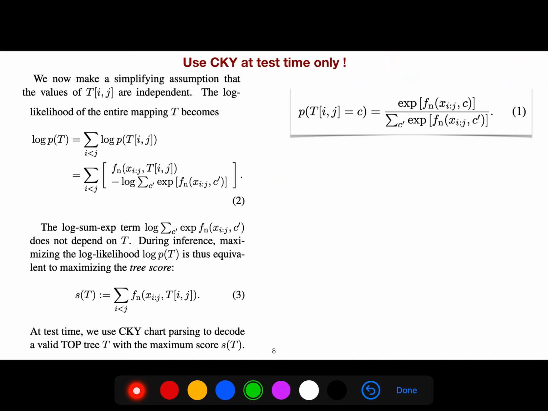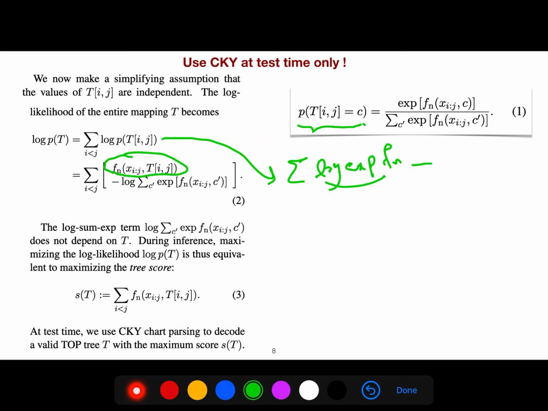After we have finished training, because now we have this sum of log, what is the sum of log? Sum of log of probability of t. We know that probability of t equal to c is equal to that. So log of exponential f_n, this cancels, so f_n remains. But here we cannot omit the rest because it's a summation. We cannot say that log of summation of exponential cancels.